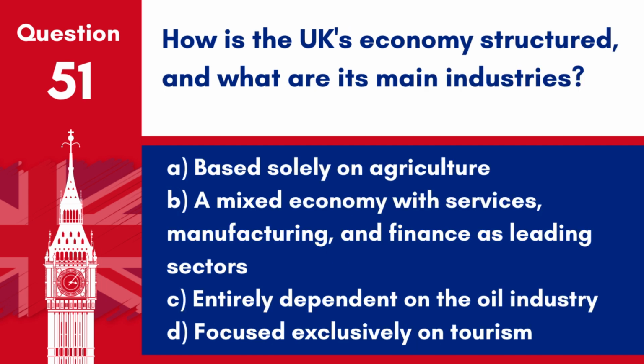Question 51. How is the UK's economy structured, and what are its main industries? A. Based solely on agriculture. B. A mixed economy with services, manufacturing, and finance as leading sectors. C. Entirely dependent on the oil industry. D. Focused exclusively on tourism. Answer: B. A mixed economy with services, manufacturing, and finance as leading sectors.